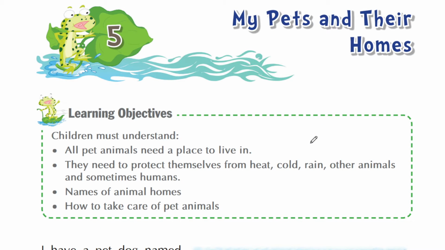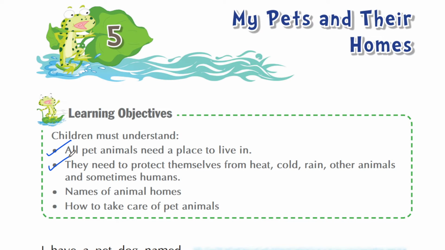After completion of this chapter, a child will be able to understand that all pet animals need a place to live in, as we all live in a house because our house protects us from cold, heat, rain, and from other animals, as well as from various kinds of natural calamities like cyclones and earthquakes. Similarly, pet animals also need a safe place to live in. Why? Because they need to protect themselves from heat, cold, rain, other animals, and sometimes humans also.